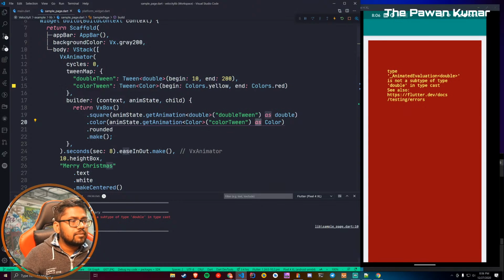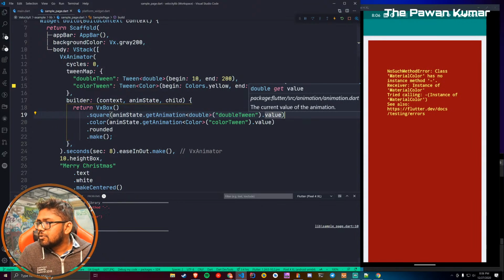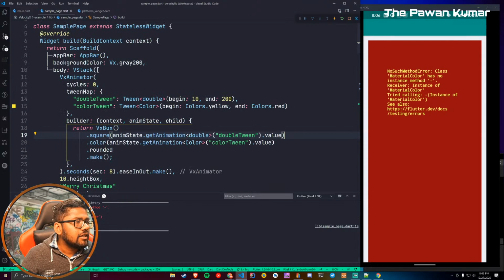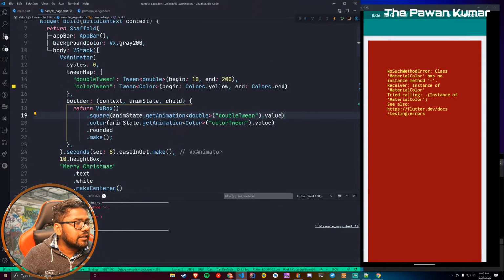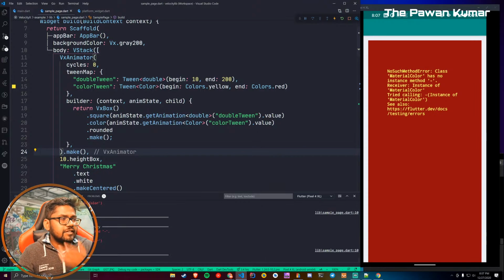Okay, that's true. Okay guys, this experiment failed unfortunately. For single animation it's working fine, but for double animation it's not working as expected, so probably we will fix that later. Colors dot yellow, not a color? No, it's a color, definitely it's a color. I don't know why it is not working right now. It should have worked, but I think there might be some problem in the code itself, so we'll see that.